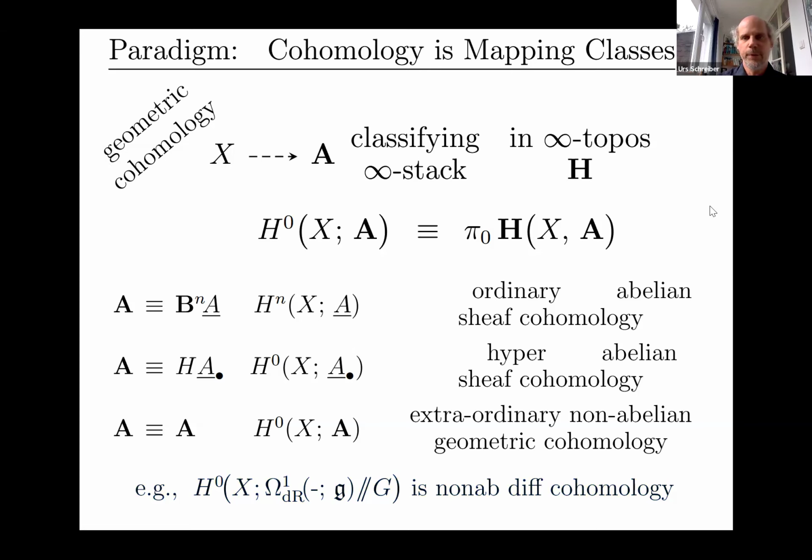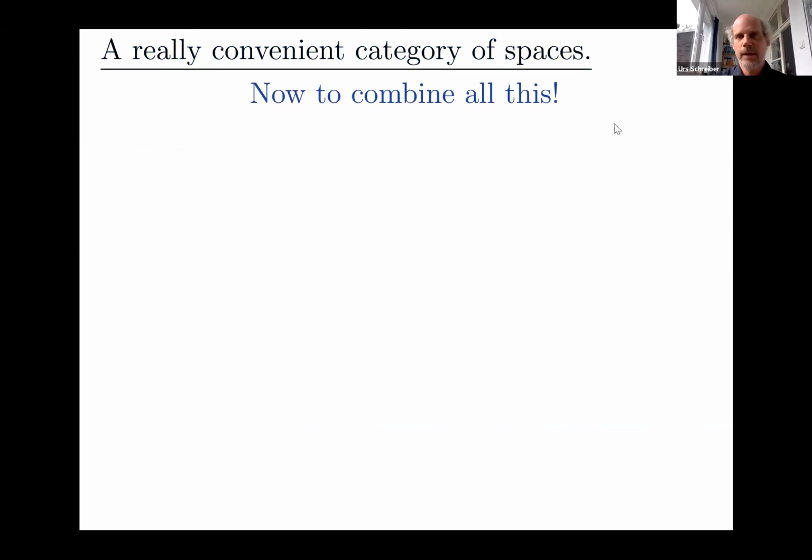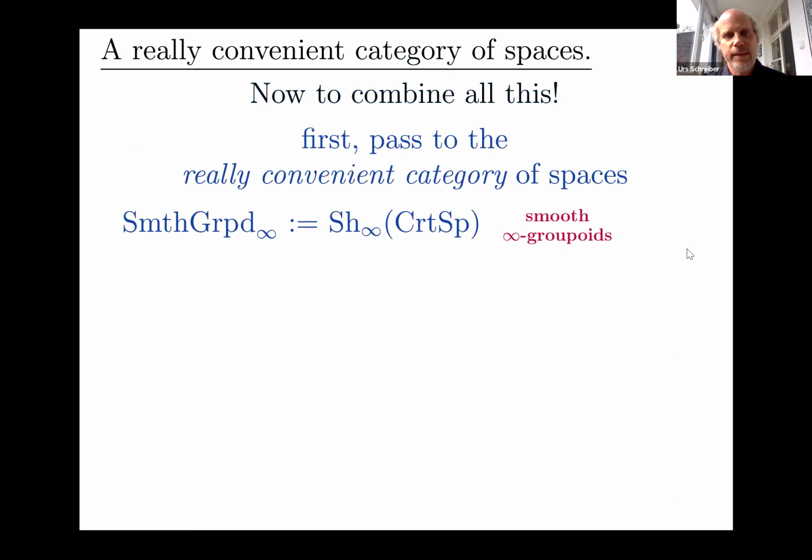So now we want to put these things into a larger perspective. We want to combine all this. We want to be speaking about twisted and generalized and geometric cohomology, and then see how it globalizes to orbifolds. So the first step to do is we need to pass to a really nice, or the technical term would be convenient, category of spaces in order to import everything we've just said into a more general concept. And that convenient category of spaces is my friend, smooth infinity-groupoids, as I call it.